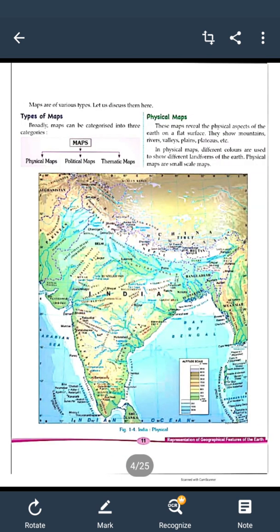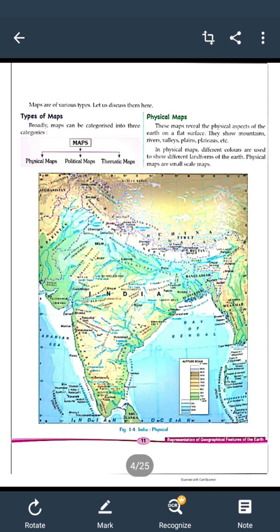So there are different types of maps based on different categories. Maps may be political, physical and thematic. First is the physical map. A physical map gives us information about the different physical features of the earth.